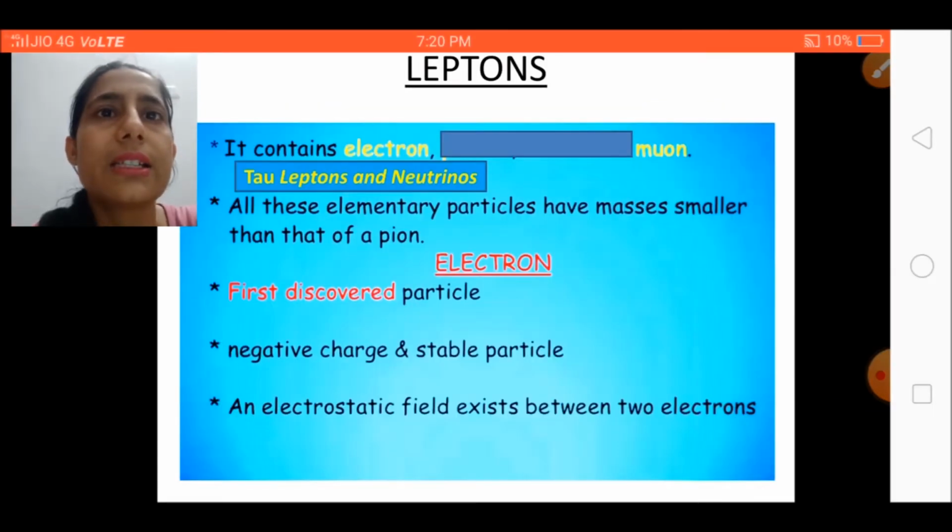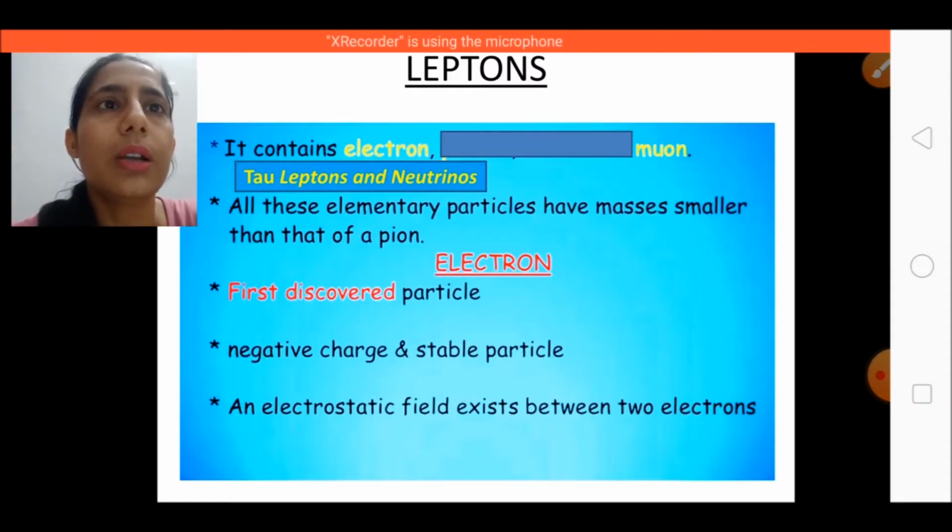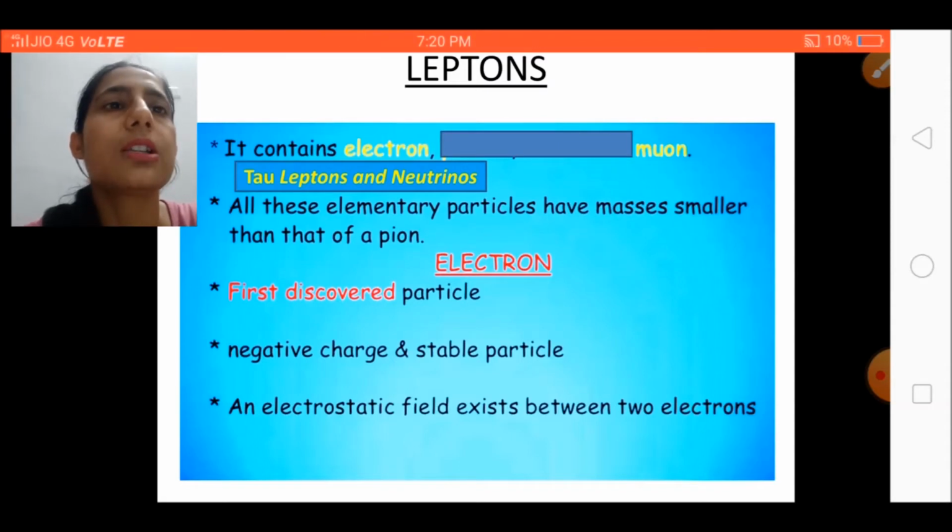Next, let us divide the particles on the basis of their mass. Leptons are those particles which have light weight. There are a total of 12 leptons: electrons, positrons, then muons and their antiparticles, tau leptons and their antiparticles, and the corresponding neutrinos. Out of these particles, the electron was discovered first.